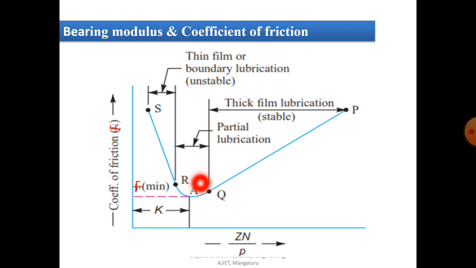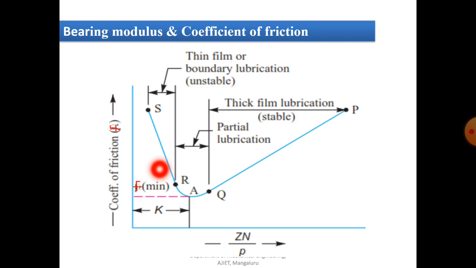And the thin film lubrication, you can see here the region from S to R, that is the curve, the thin film or boundary lubrication, so that is nothing but McKee's investigation.